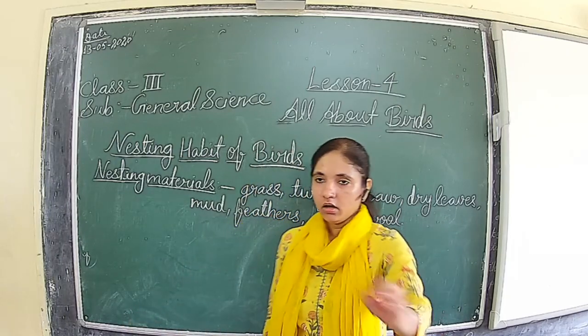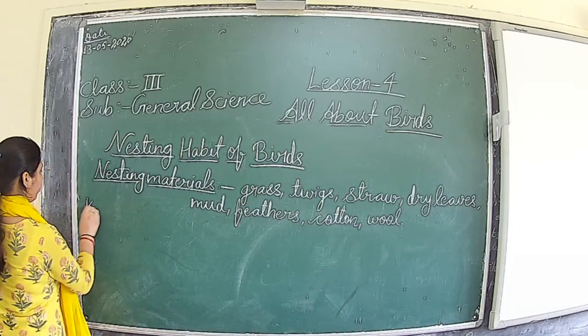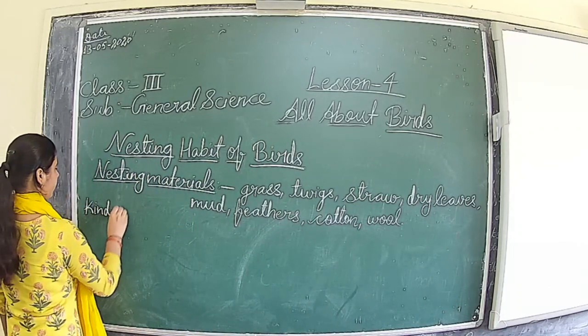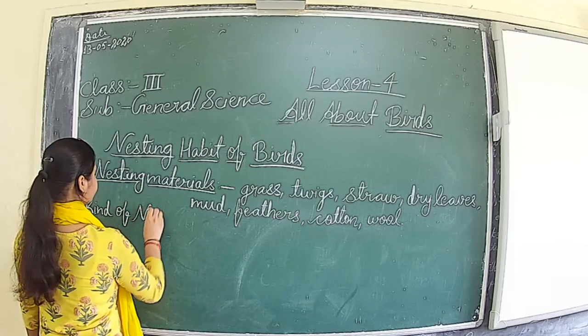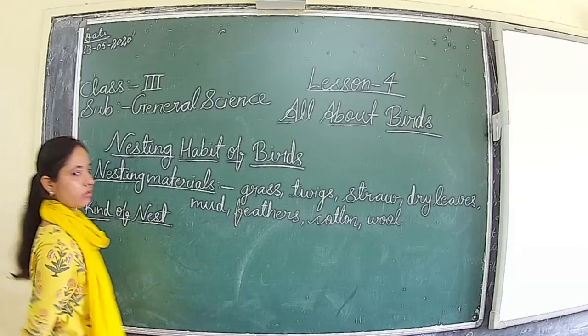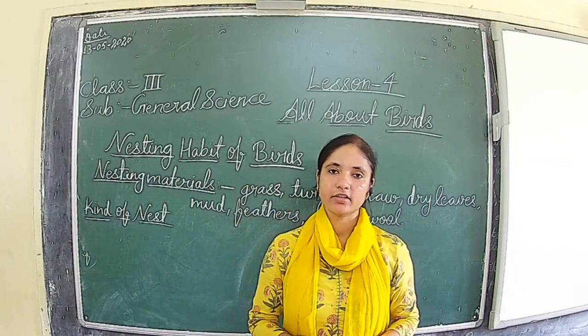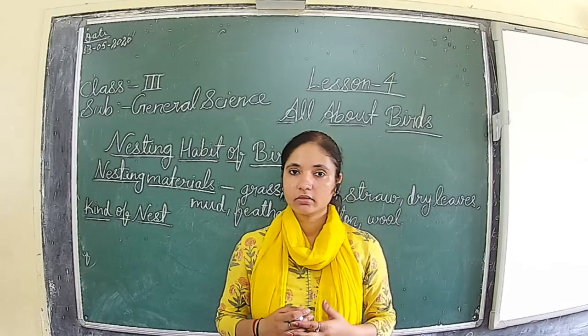So now we will see the kinds of nests. How many kinds of nests are found? Different birds use different kinds of nests.